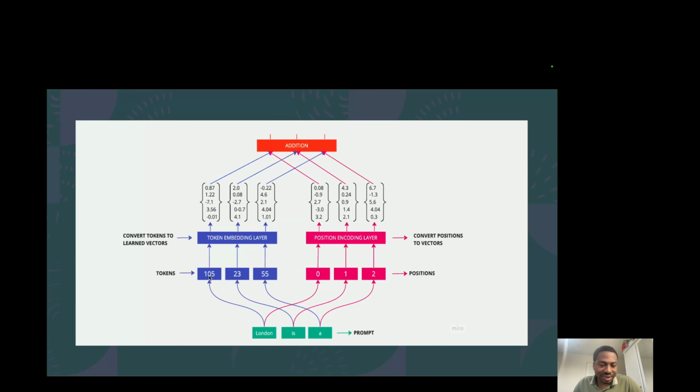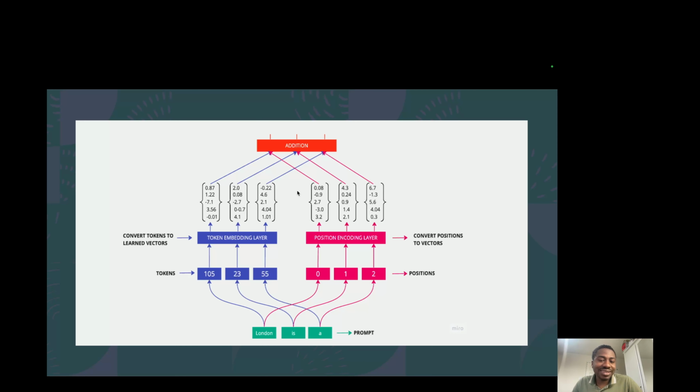So we've got the tokens and we've got the positions. Now we've mapped each single token into a vector of n dimensions, 5 dimensions here, and the positions into a vector of 5 dimensions each as well.